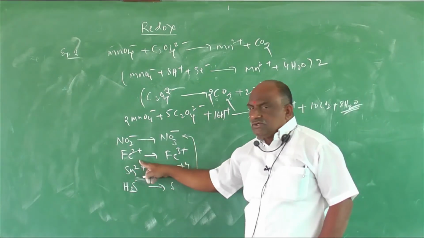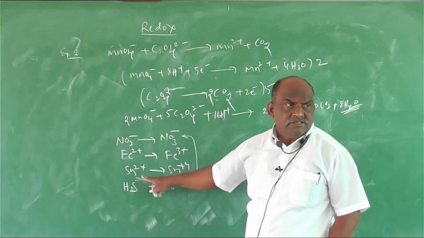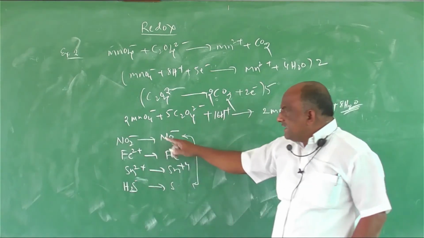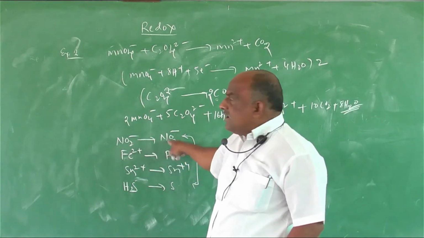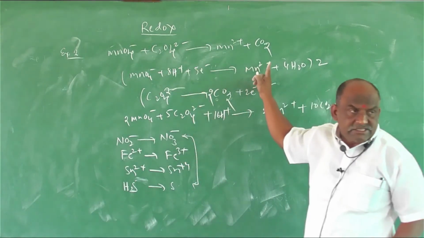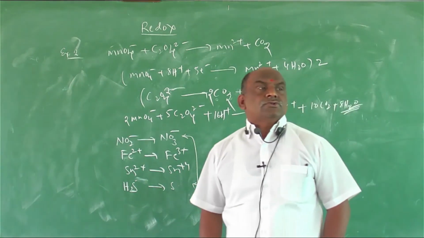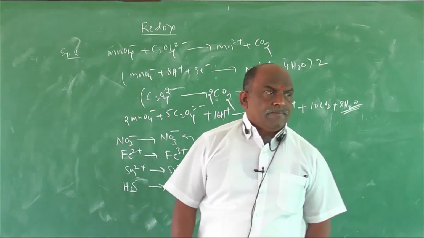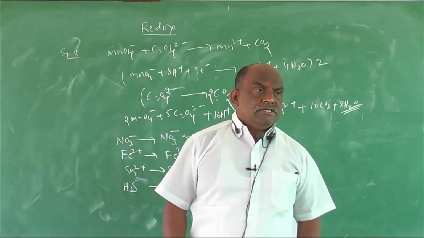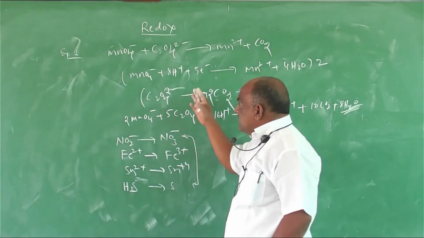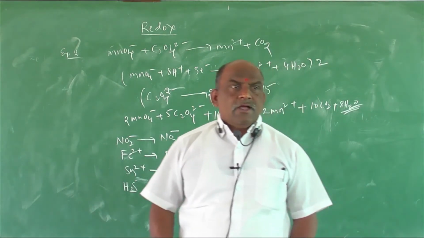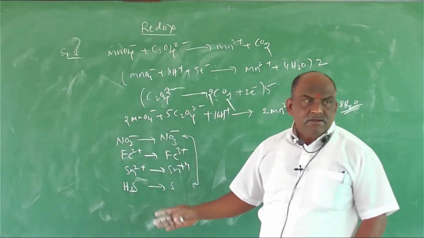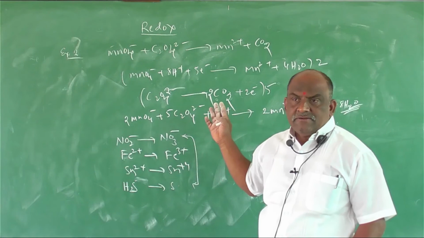Ferrous ions oxidized to ferric ions. Stannous ions oxidized to stannic ions. Sulfides oxidized to sulfur. Nitrites oxidized to nitrates. Oxalate oxidized to carbon dioxide. Sulfites oxidized to sulfates. In all of these, KMnO4 acts as a good oxidizing agent. So balancing redox reactions with respect to what process is this? The ion-electron process. Practice all these examples, then you will find the answer very easy.